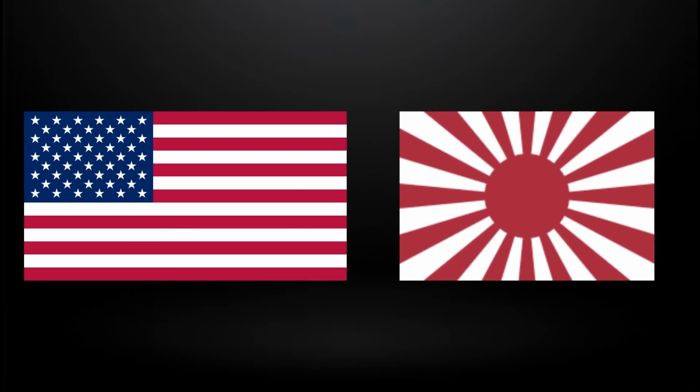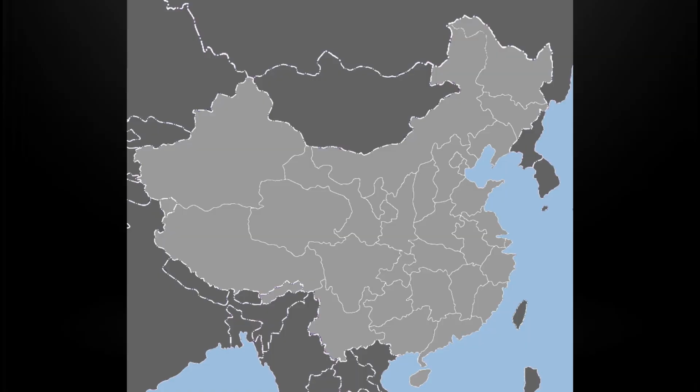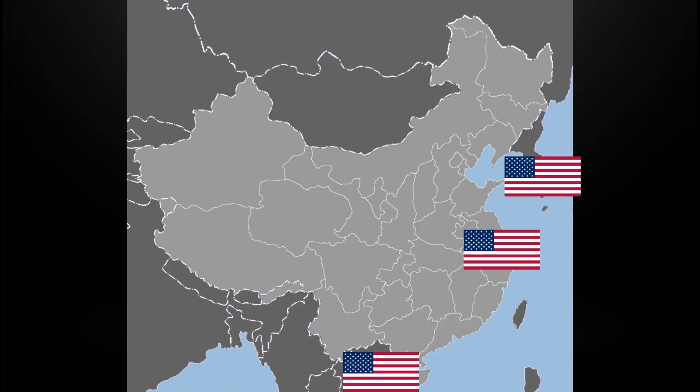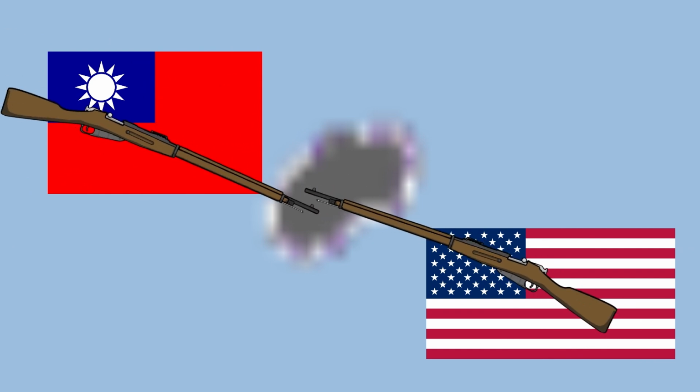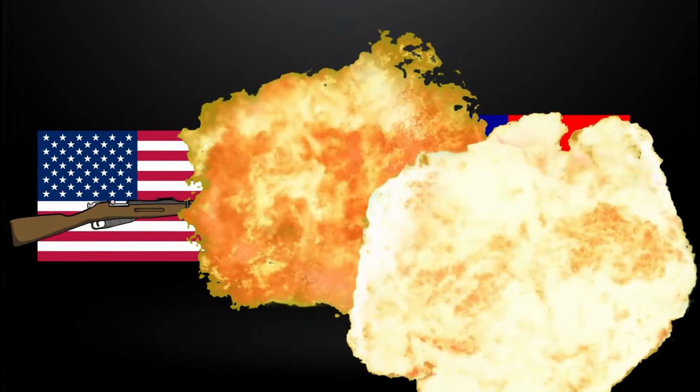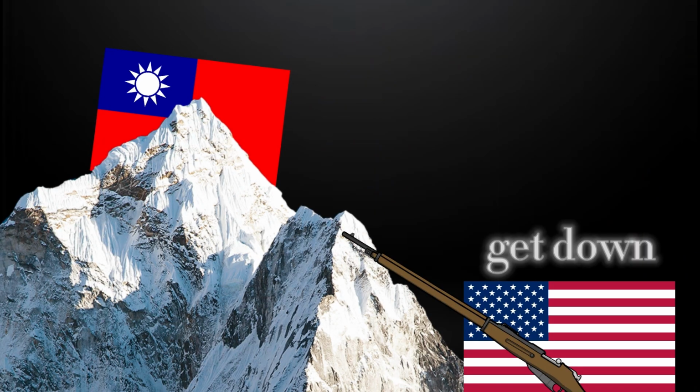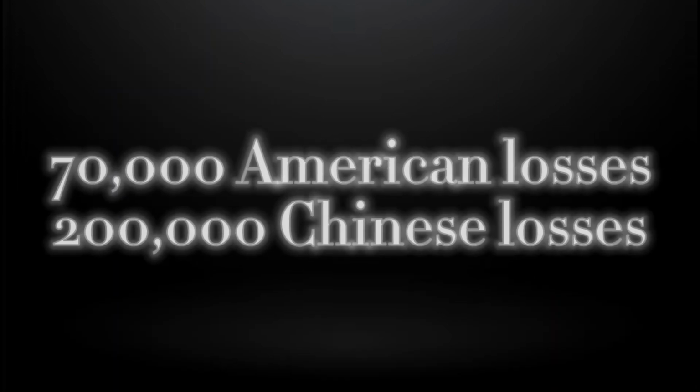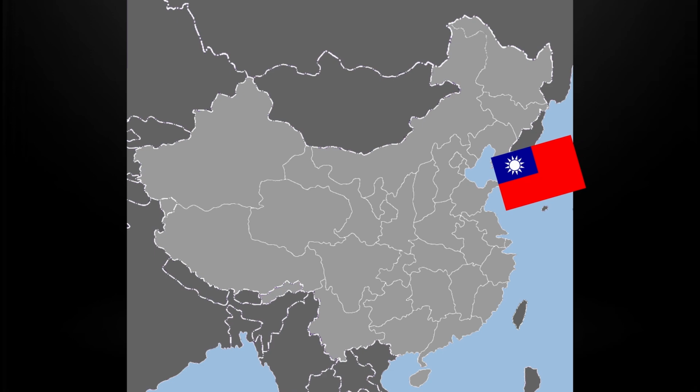The American troops have finally arrived in Japan and plan to launch multiple landings in Korea, Shanghai, and Vietnam. The Chinese invasion fleet encountered the Allies' Korean landing force at the gigantic Battle of Jeju. The Chinese and Allied fleets battled over the South Korean island and clashed in multiple smaller assaults. One of the bloodiest assaults came when the 7th and 18th American Divisions found the 8th Chinese Defense Division at Mount Halasan, with the Battle of the Red Mountain, resulting in 70,000 American losses and 200,000 Chinese losses. The bloody assault gave dominance of the island to the Allies, forcing the Chinese to retreat to the Korean peninsula.